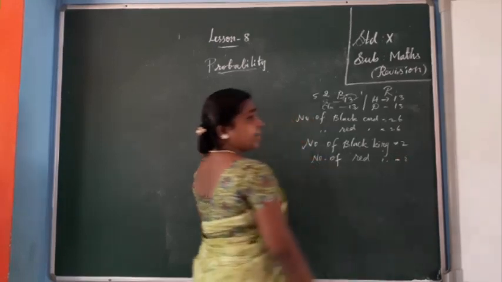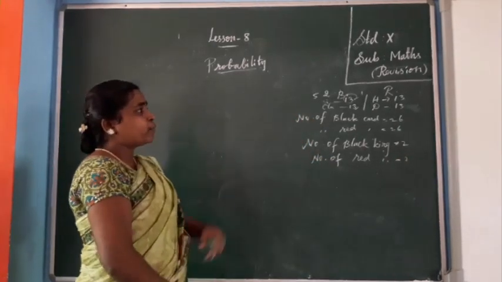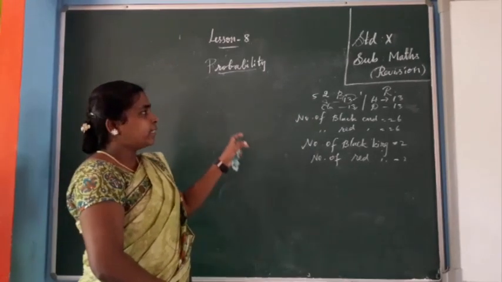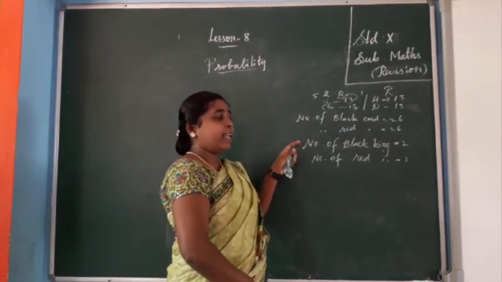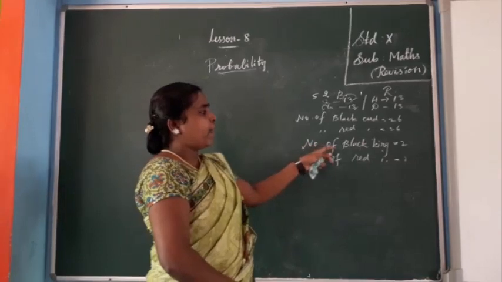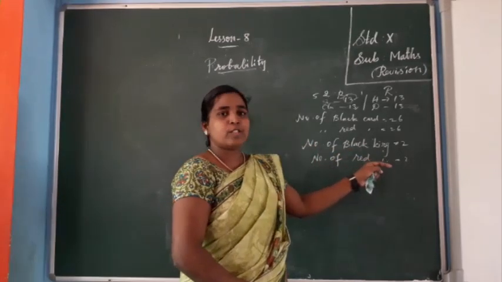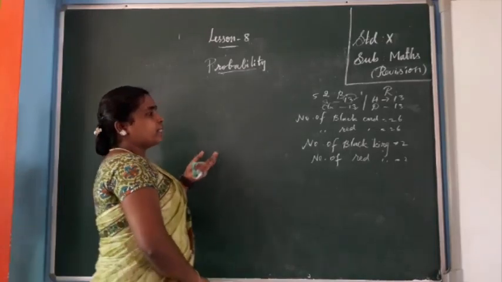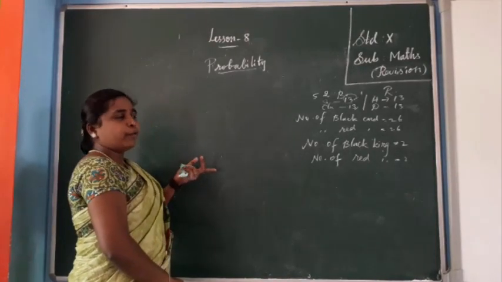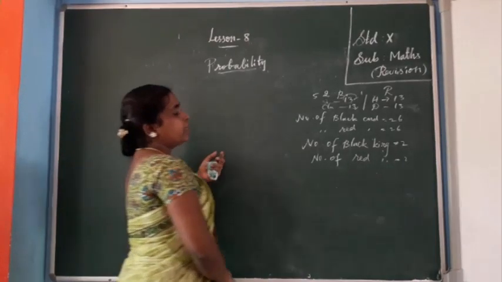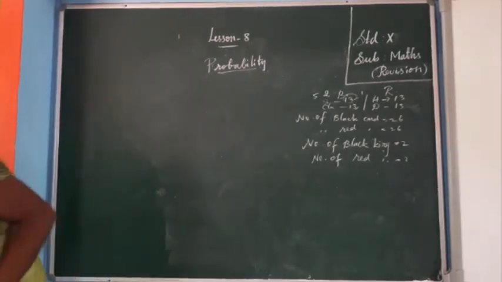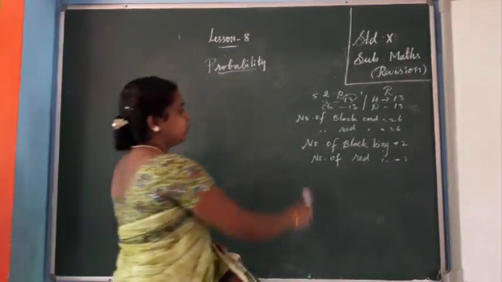Okay, queen, jack, ace. You should not confuse ace and spade. Spade is a type of card. Inside the type only the ace card is there. Okay. So number of black kings 2, number of red kings 2. So total number of king cards is 4. Next queen also, number of queen cards is 4. Okay. So that's enough revision.